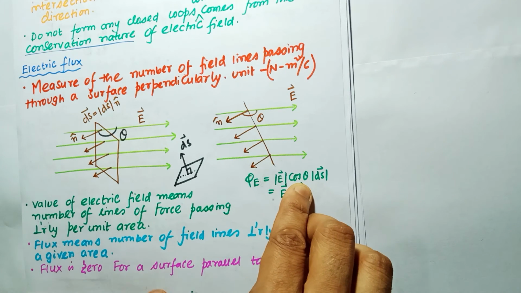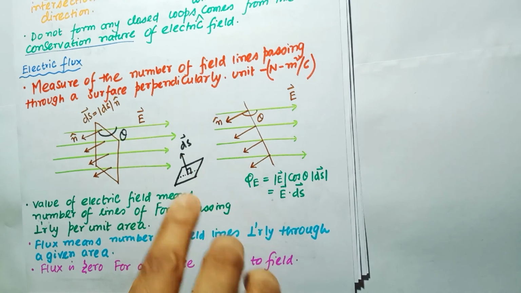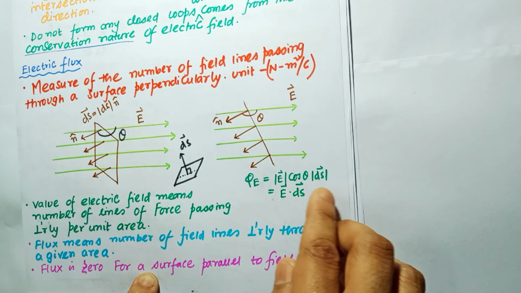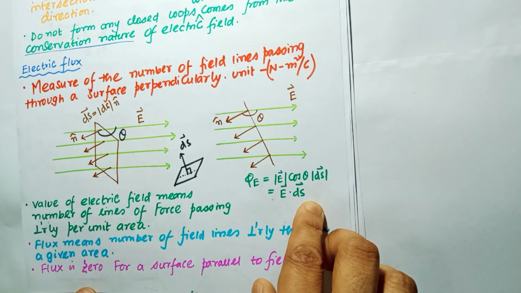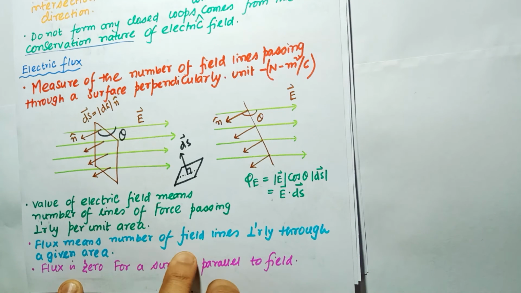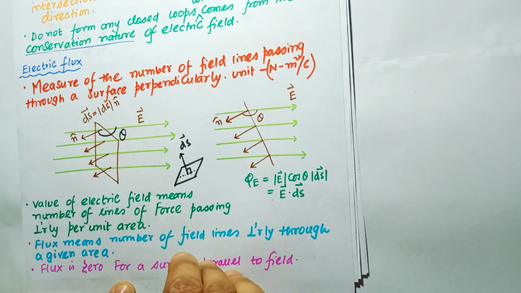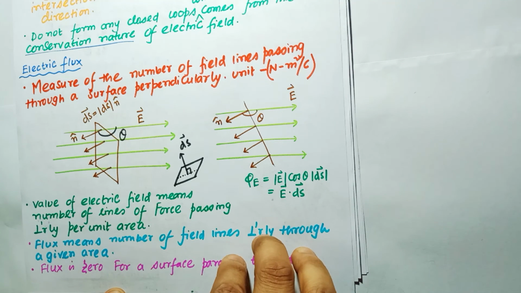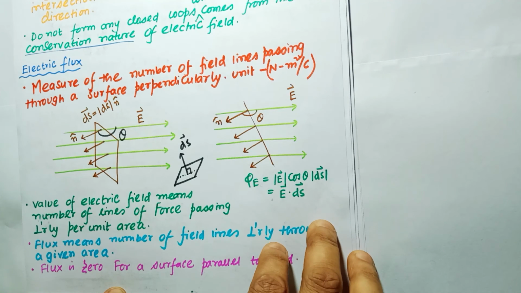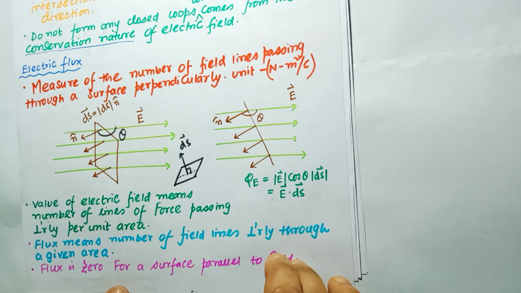I have taken one elemental area dS. The total flux through the elemental area dS will be E cos theta times dS. We can write it as the dot product E dot dS. So flux means the number of field lines passing perpendicularly through a given area. I am telling again, the electric field means the number of lines per unit area perpendicularly through a surface, but the flux means the total number of electric field lines passing through any given area, not per unit area. That is called the electric flux.